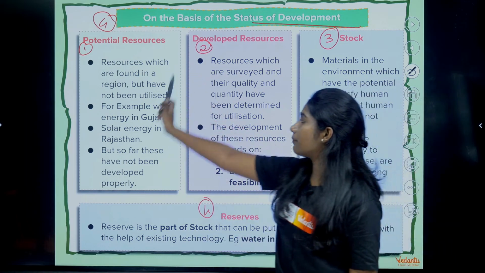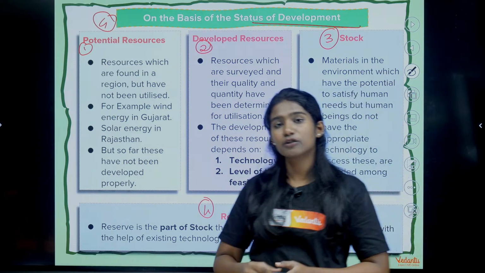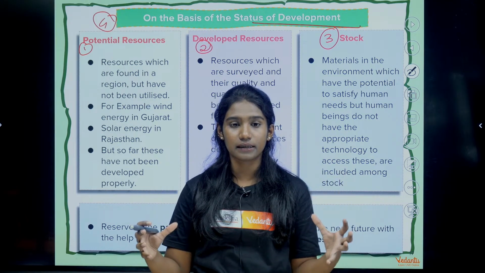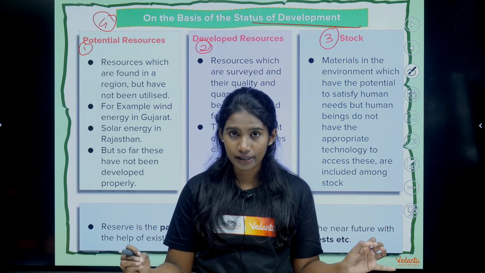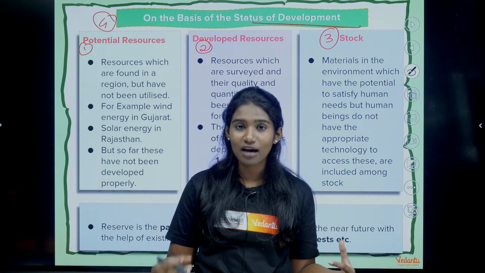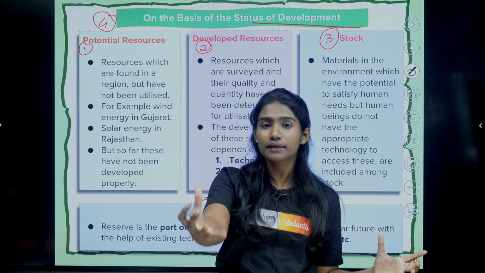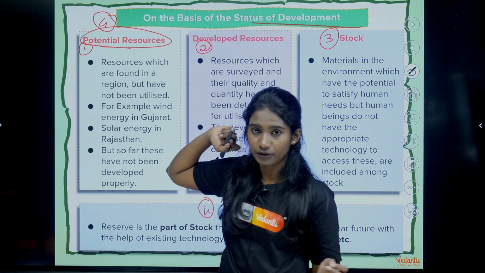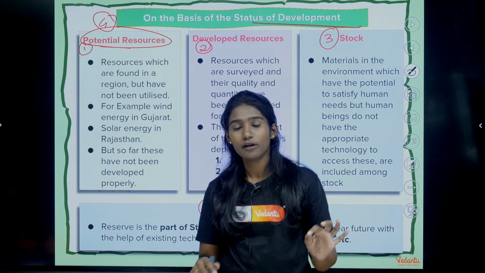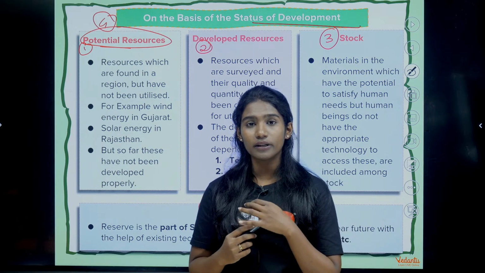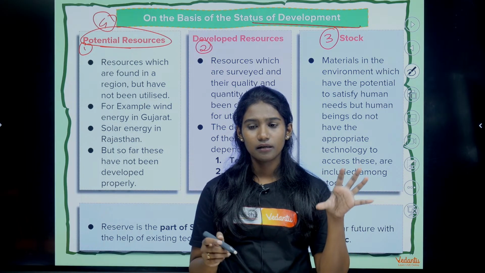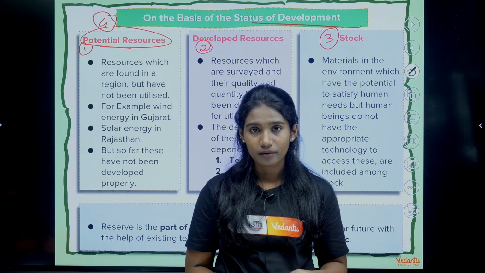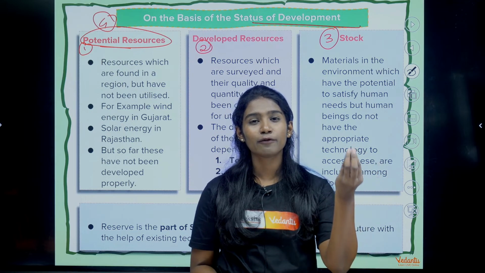Now what is meant by potential resource? Potential resources are those resources which are present in abundance, but we don't have sufficient technology to utilize them. That's why they are considered potential resources. For example, in the majority of places in Rajasthan the wind pressure is very high, but they have very few windmills.